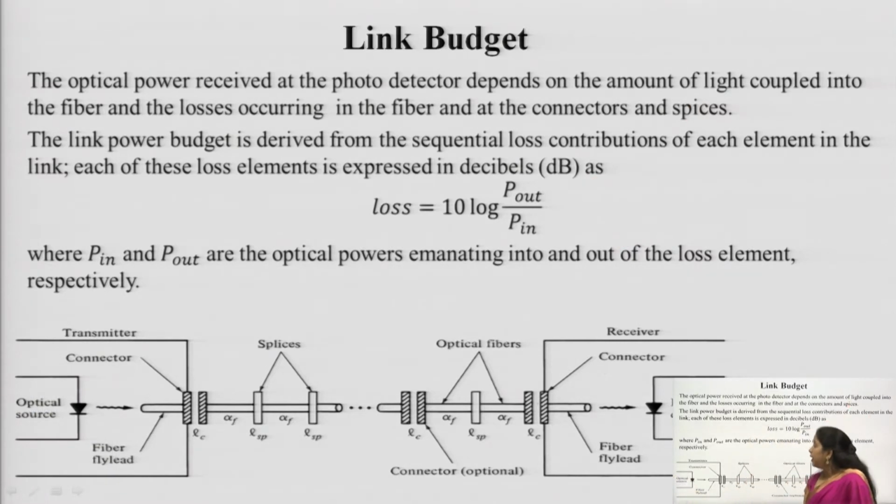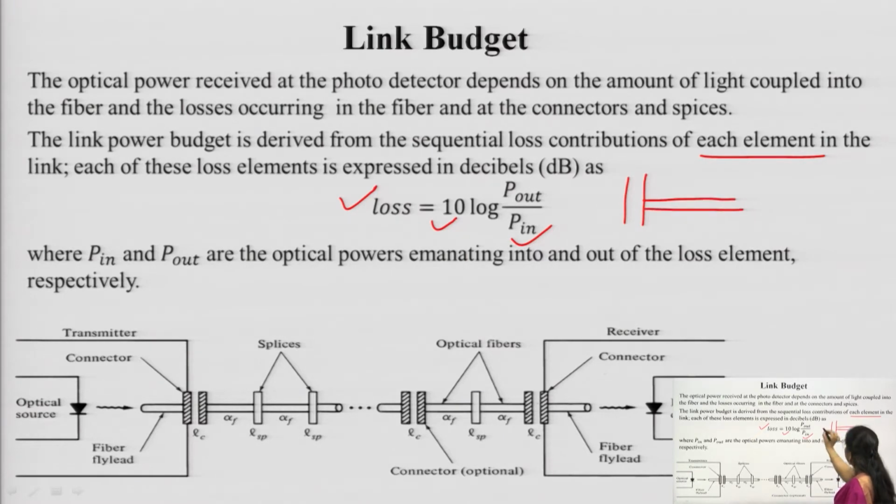So, the link power budget is derived from the sequential loss contribution of each element in the link. Each of these losses is expressed in decibels and is given by 10 log P out upon P in. For example, here is one connector and here is optical fiber on either side, and if we want to calculate the loss contributed by this particular connector, this will be the P in and this will be the P out.